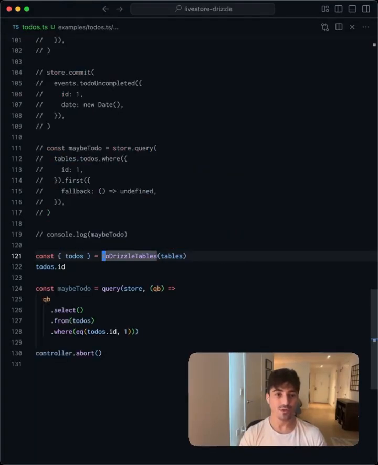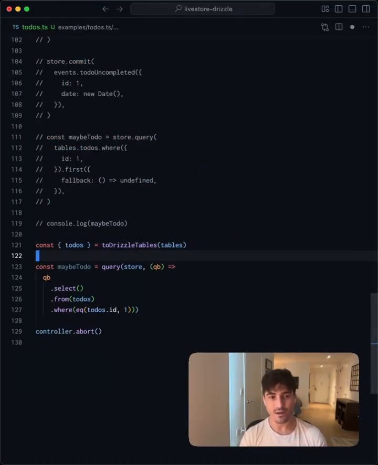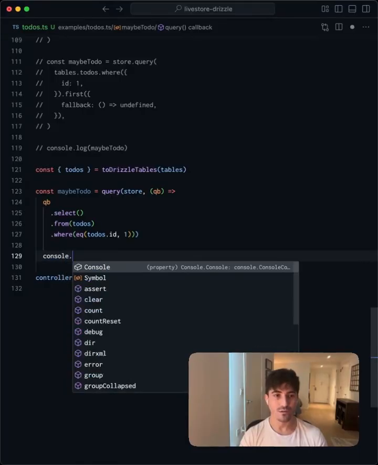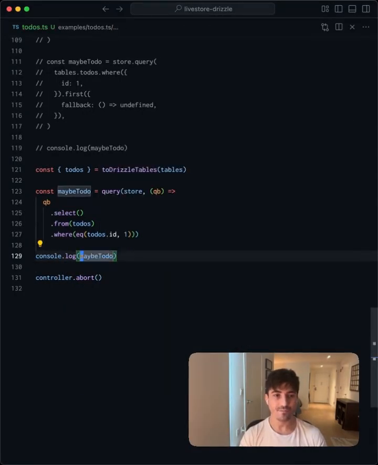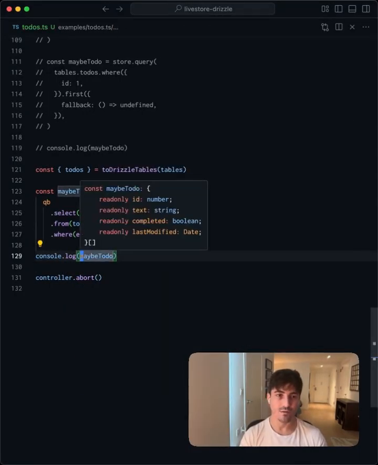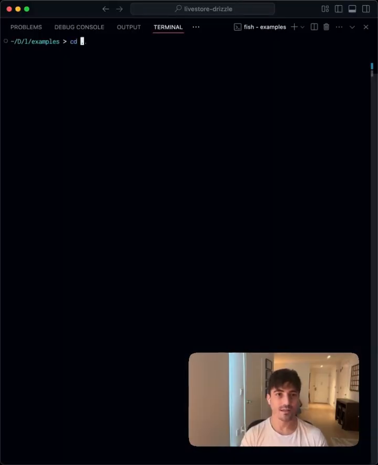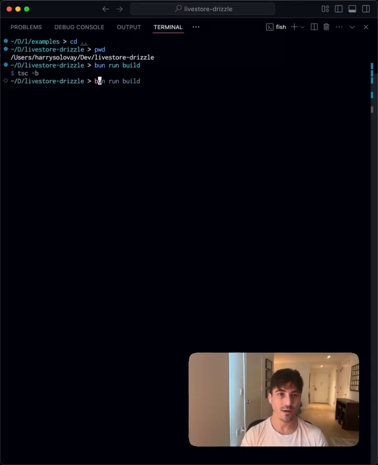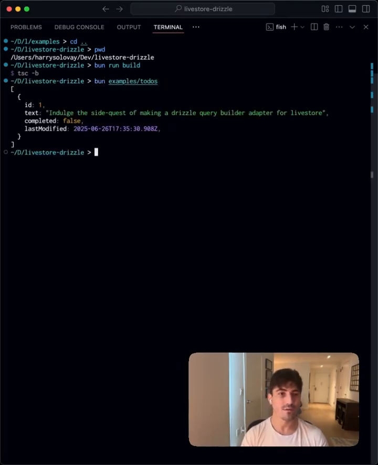If we go back to our to-dos now, let's delete this value right here. Let's also console log maybe todos. And actually this is a list, so let's just call this rows. And let's ensure that we're in the root of our project. We'll run build. And now let's run our example. And now it's giving us exactly the data we queried for, and it's performing the transformation of the date integer into a JavaScript date, as well as the integer representation of a Boolean into a JavaScript Boolean.